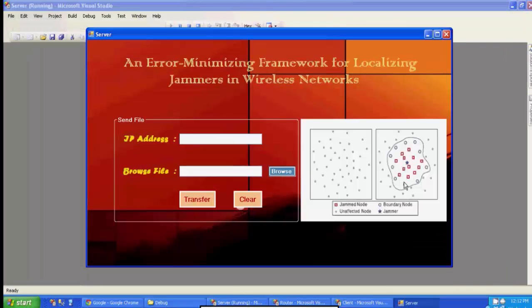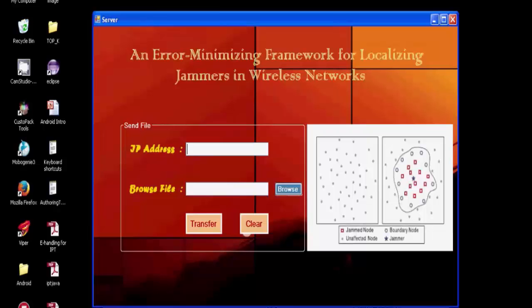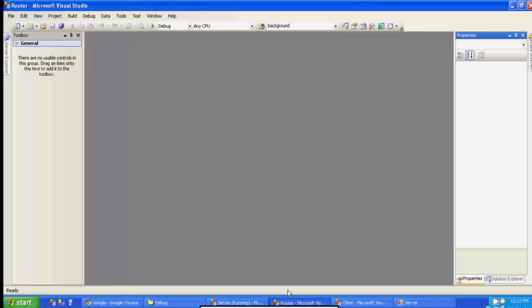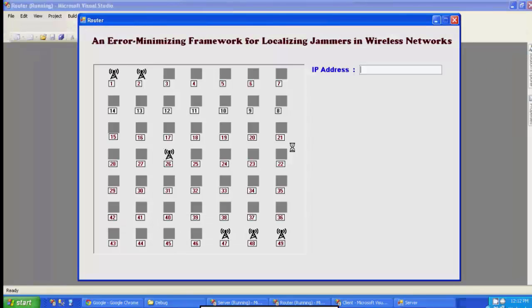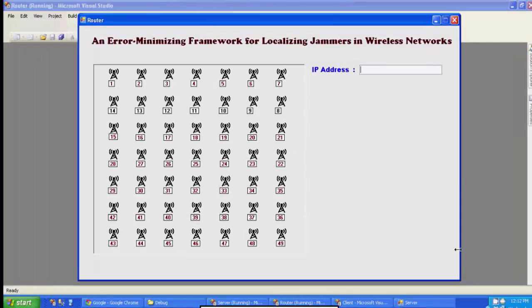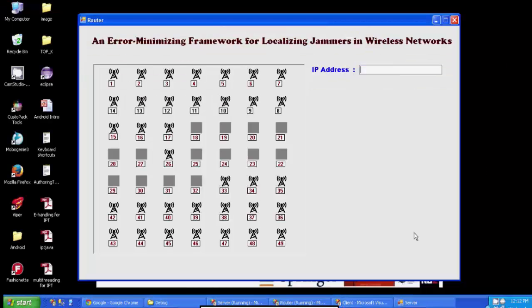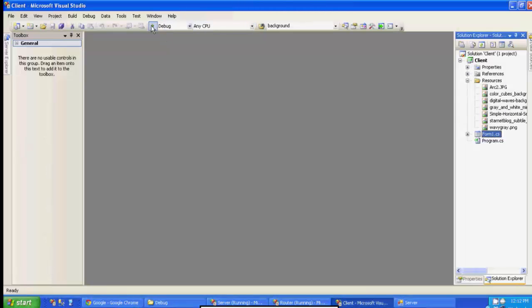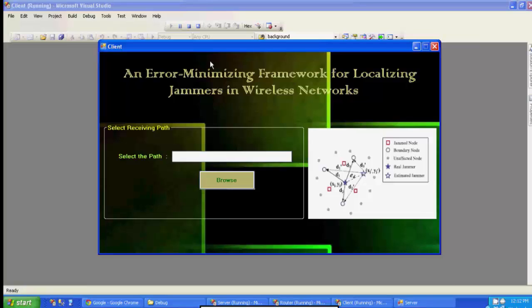Coming to the execution, we are using Visual Studio to show the simulation of the server and clients. So this is the router window. And this is the client window.